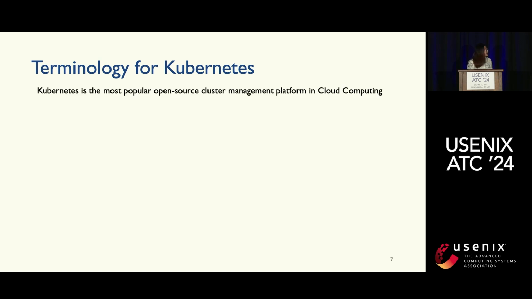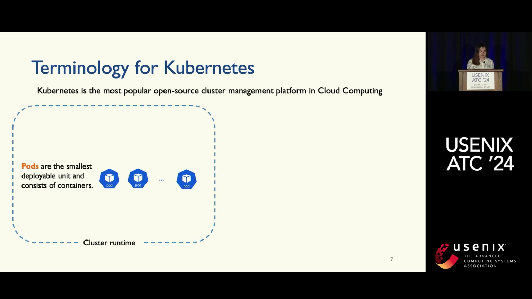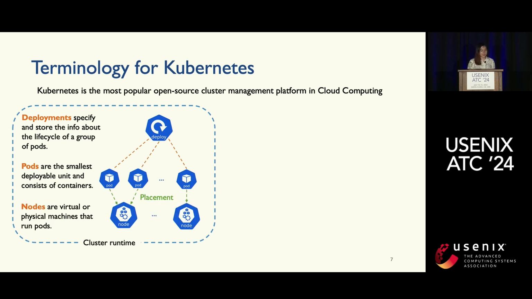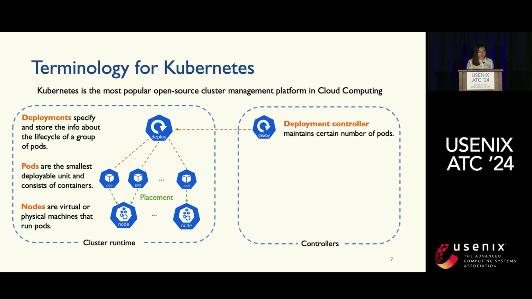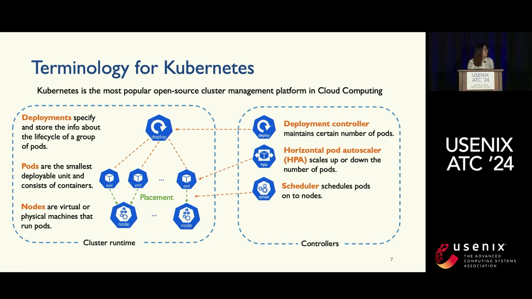Before we look into the motivating example, let me briefly mention some terminology for Kubernetes. Kubernetes is the most popular open-source cluster management platform in cloud computing. Pods are the smallest deployable units and consist of containers. Deployments specify and store information about the life cycle of a group of pods. Nodes are the virtual or physical machines that actually run the pods. There are some famous controllers, like the deployment controller, which tries to maintain a certain number of pods. There is the horizontal pod autoscaler, which scales the number of pods up or down according to, say, resource usage. There are also schedulers and deschedulers, which schedule or evict a pod according to some user-defined policies.